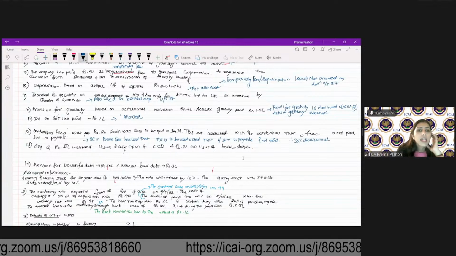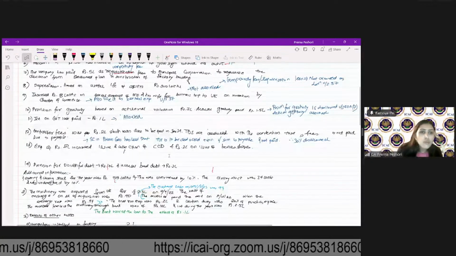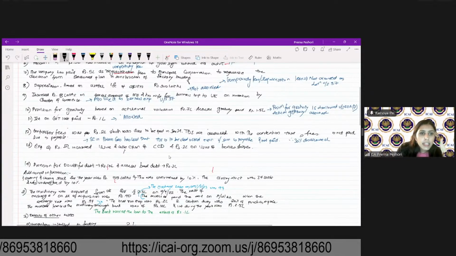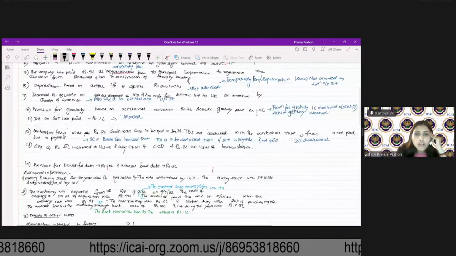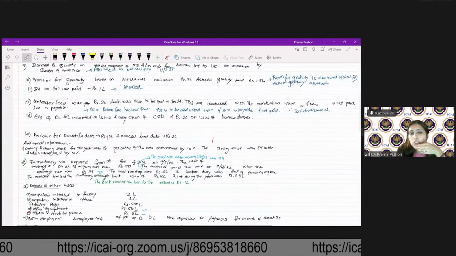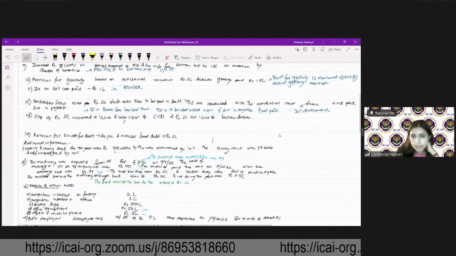Expenditure of rupees 5 lakh incurred on issue and collection of compulsory convertible debentures and rupees 2 lakh on issue of bonus shares. First, we'll talk about expenditure incurred on issue and collection of compulsory convertible debentures.